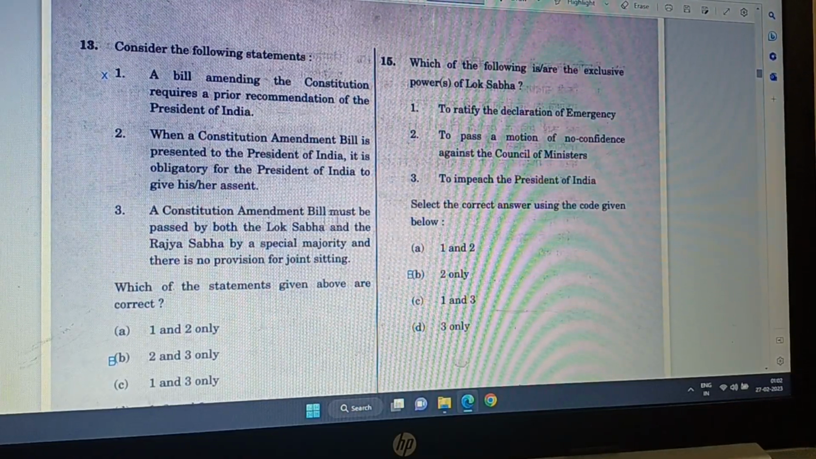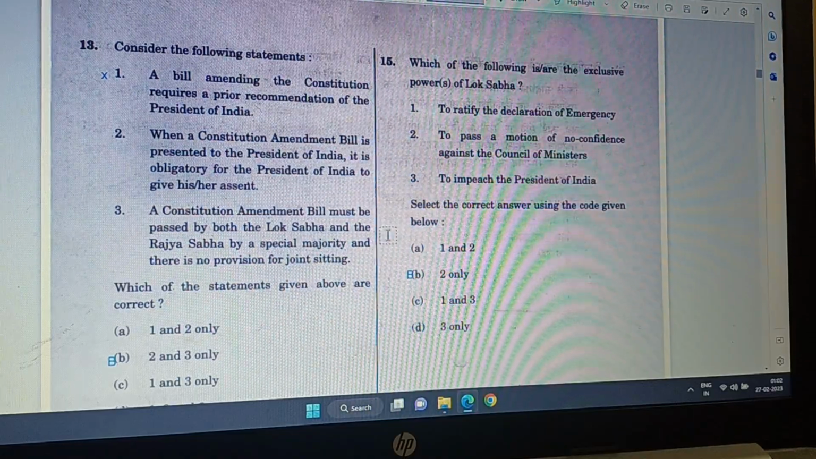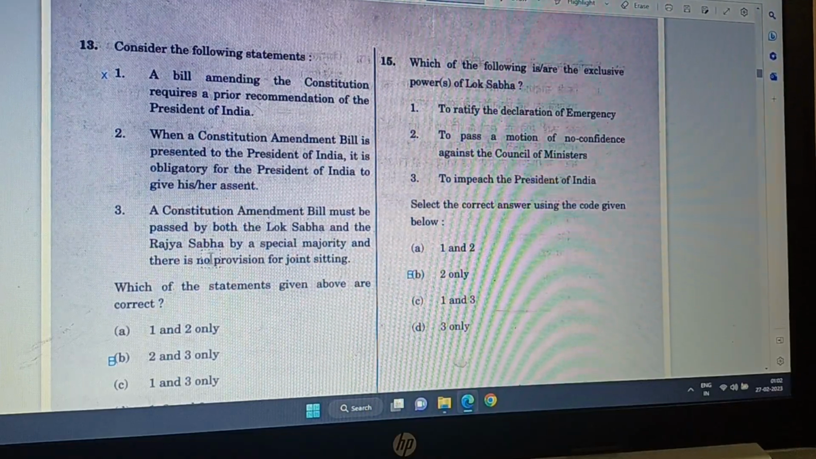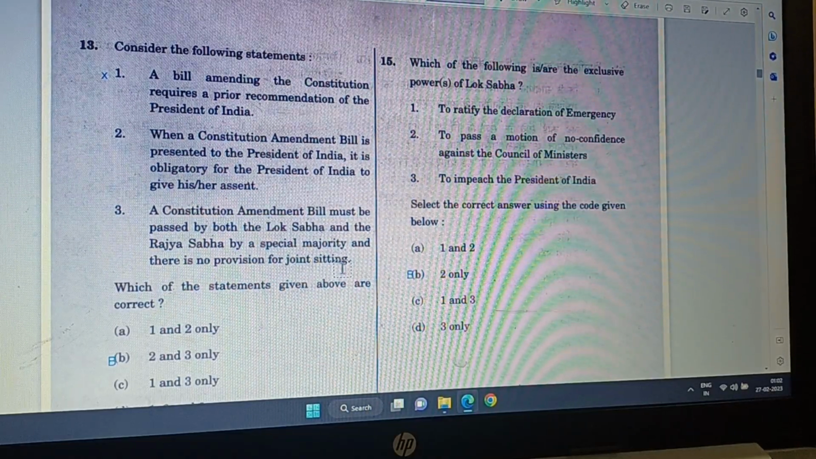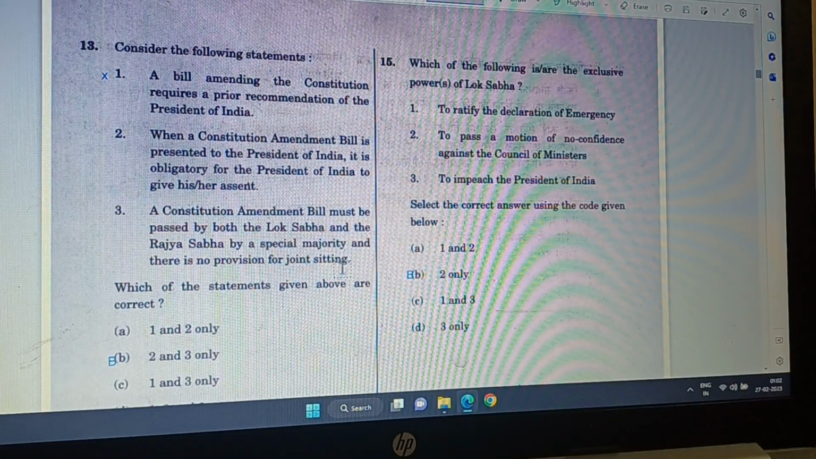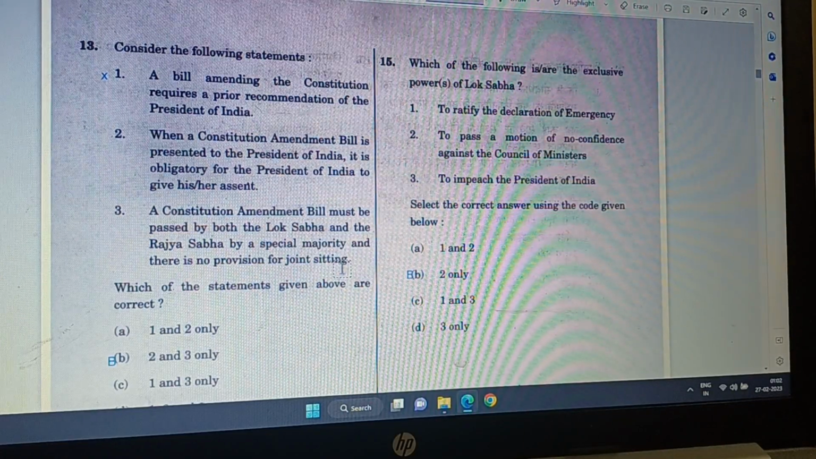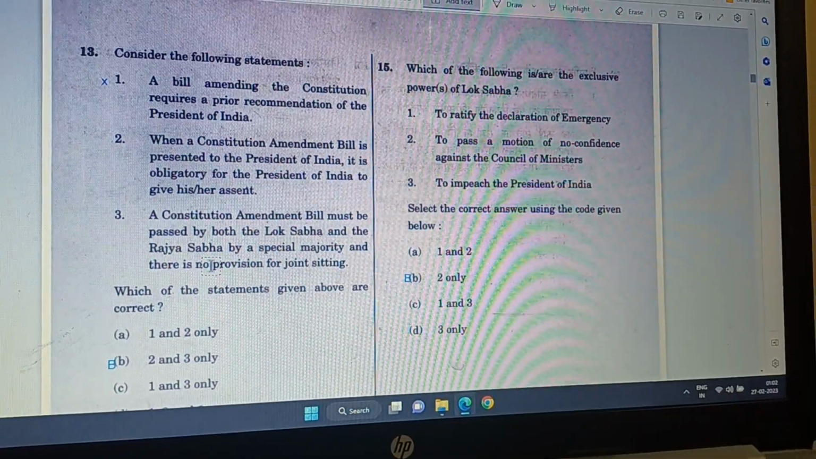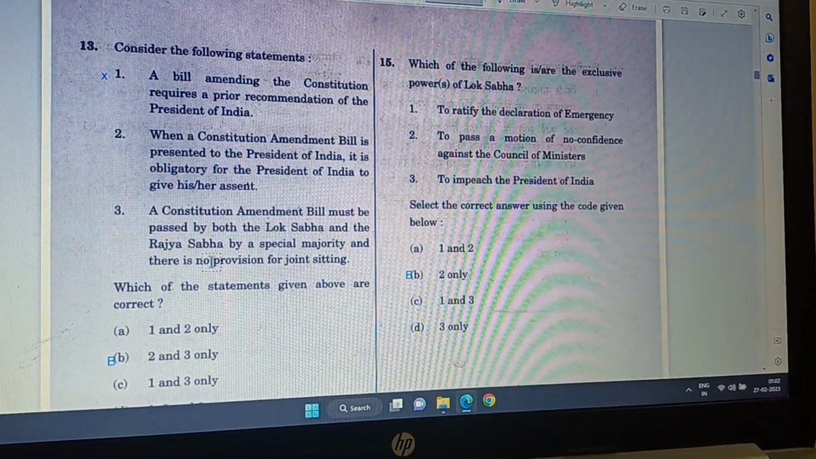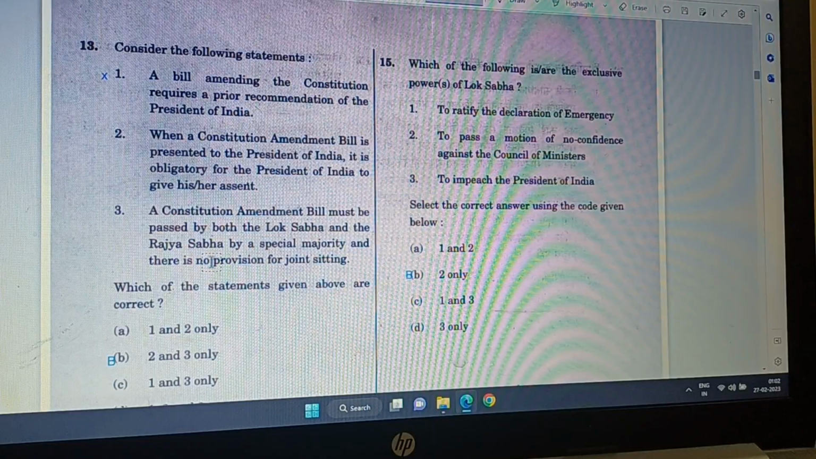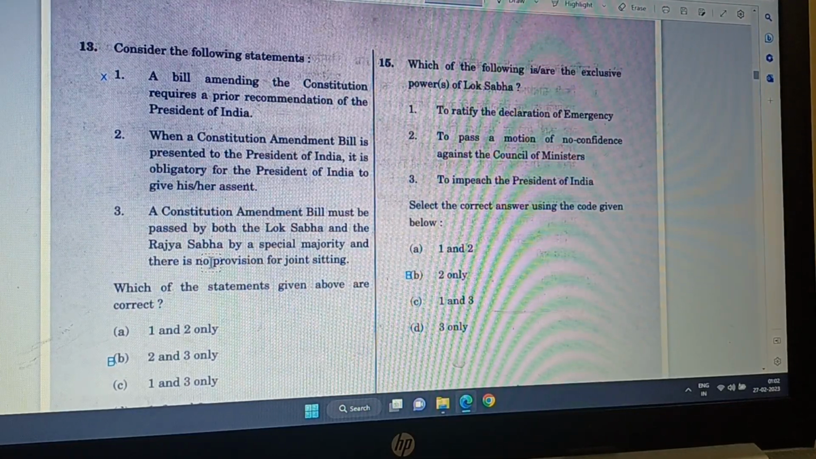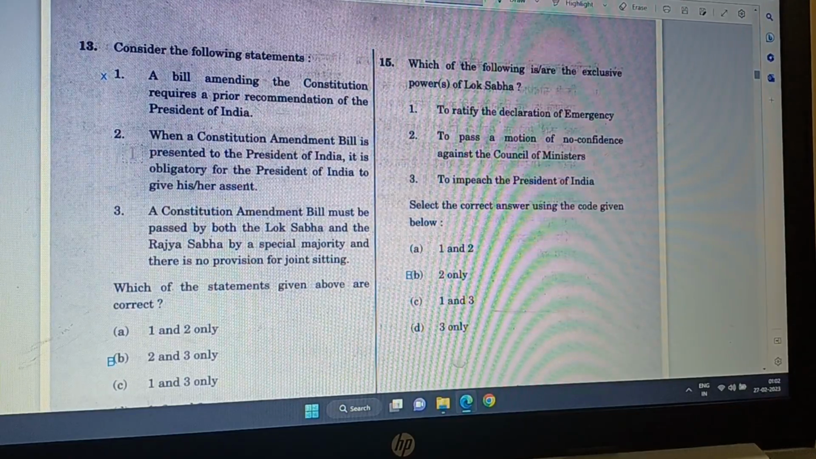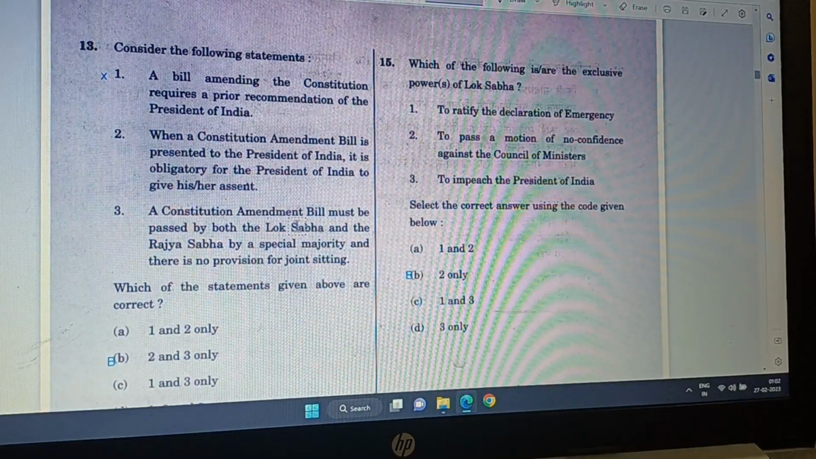A constitution amendment bill must be passed by both the Lok Sabha and the Rajya Sabha by a special majority, and there is no provision for joint sitting. Yes, that is what I had said right now. There is no provision for joint sitting. Otherwise, Modi ji would have passed many more bills. He doesn't have majority in Rajya Sabha, so he is not able to pass many constitution amendment bills.